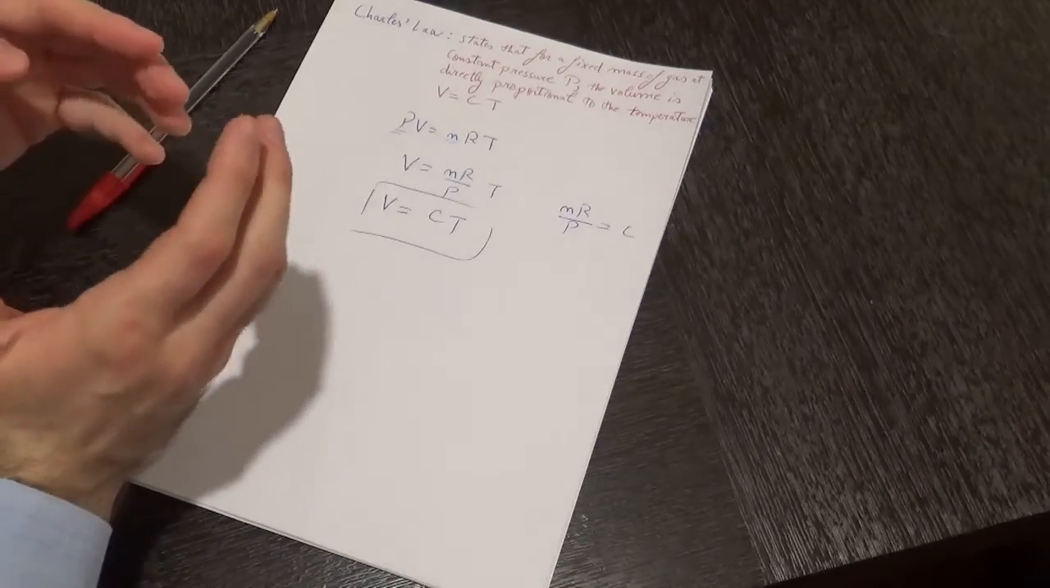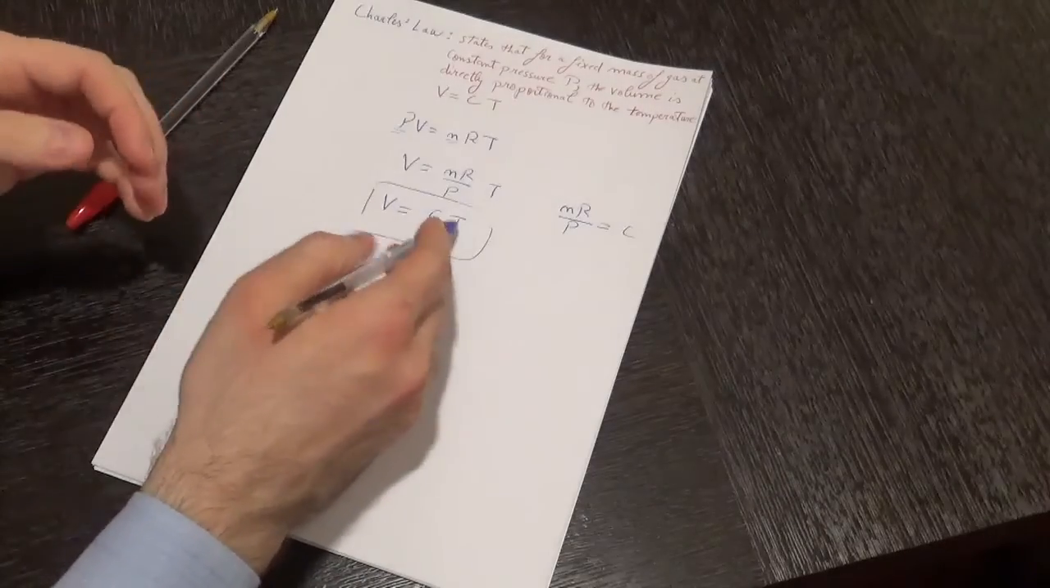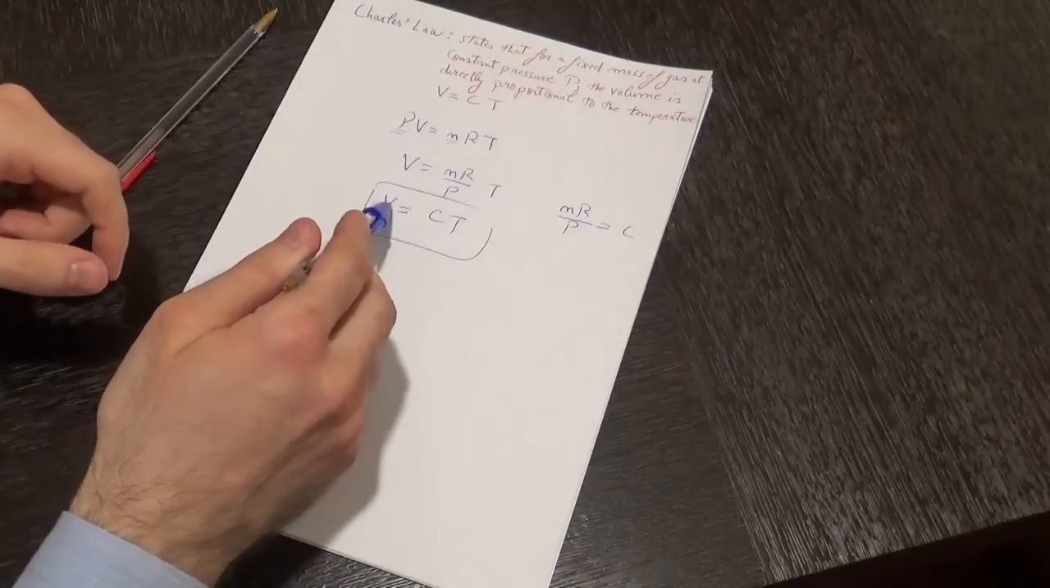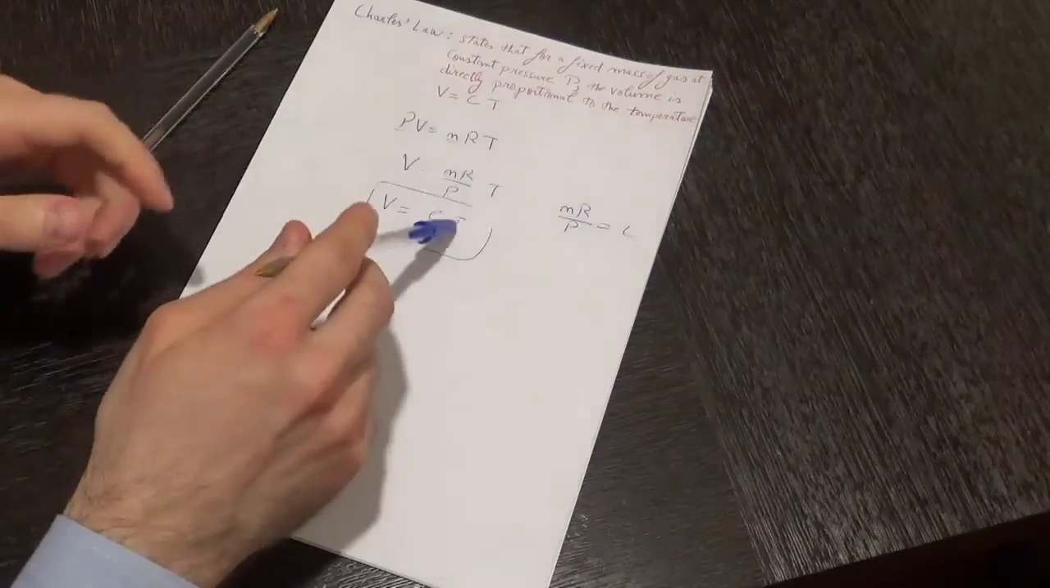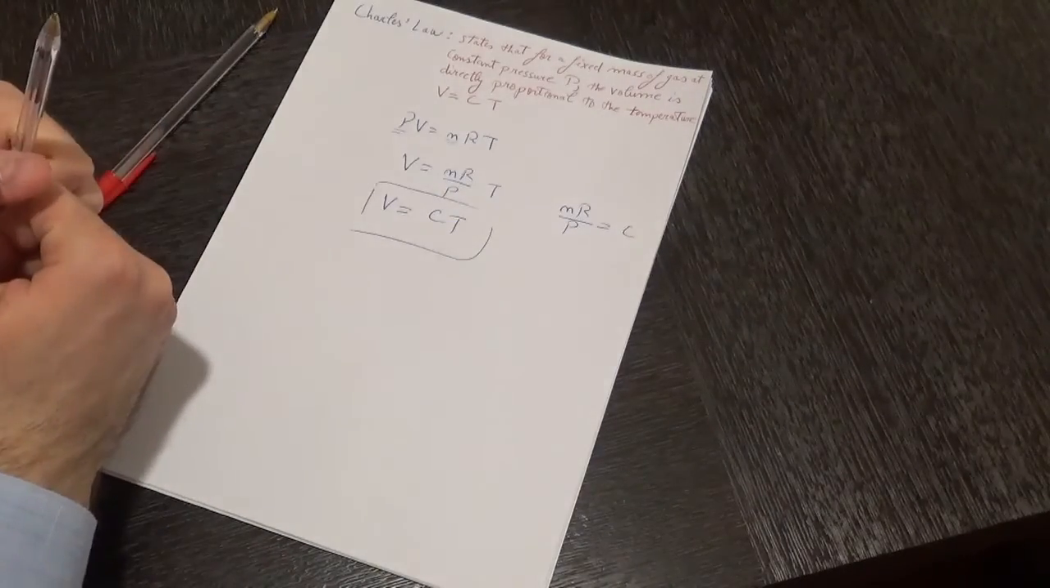Let's have an example which is going to show you the direct proportionality between the volume and the temperature, meaning that whenever you increase the temperature of a gas, its volume is going to increase, or whenever you decrease the temperature of a certain gas, its volume is going to decrease.